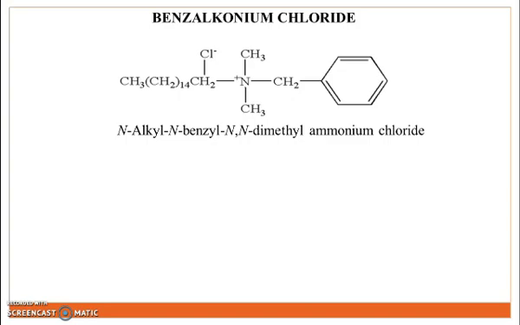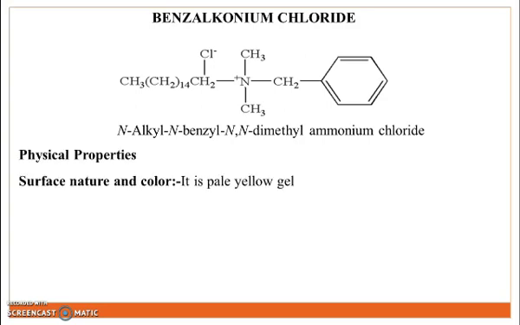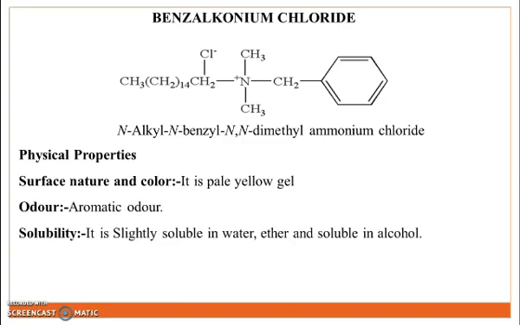In this structure, the ammonium group is attached to the benzyl ring and alkyl chain. So the IUPAC name is N-alkyl, N-benzyl, N,N-dimethyl ammonium chloride. Physical properties, surface nature and color. It is a pale yellow gel. Odor, aromatic in odor. Solubility, it is slightly soluble in water, ether and soluble in alcohol. Storage, it should be stored in a tightly closed container.